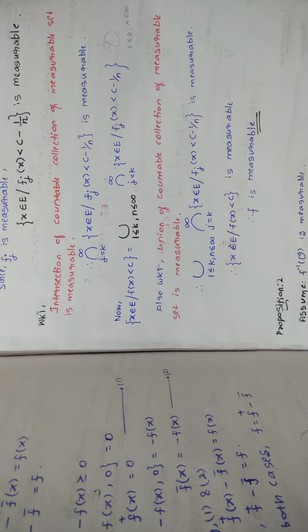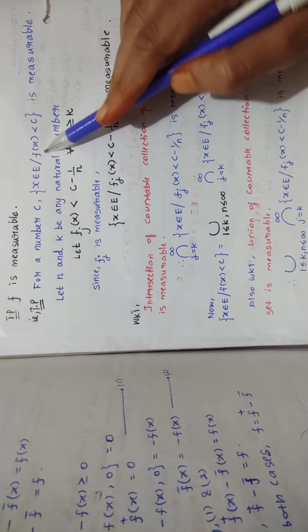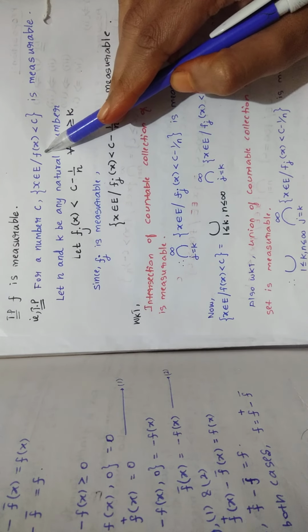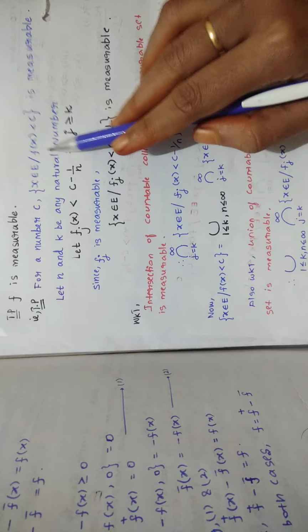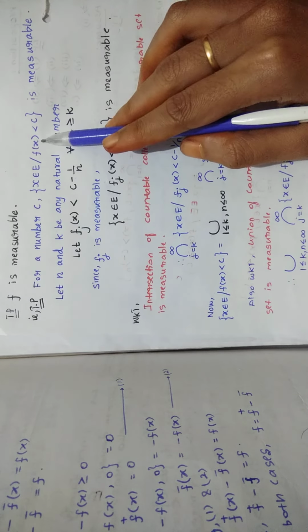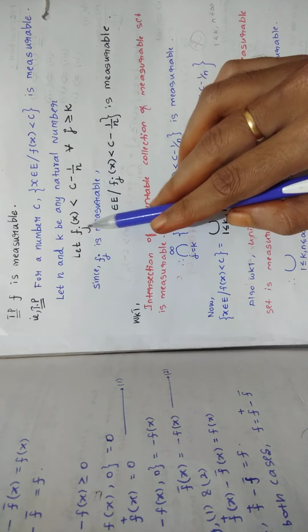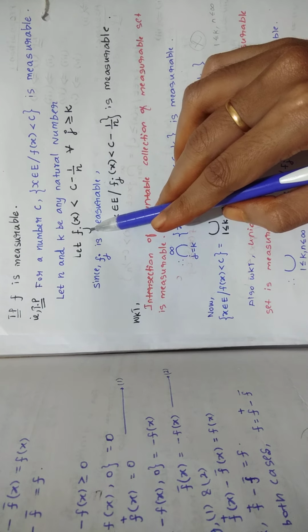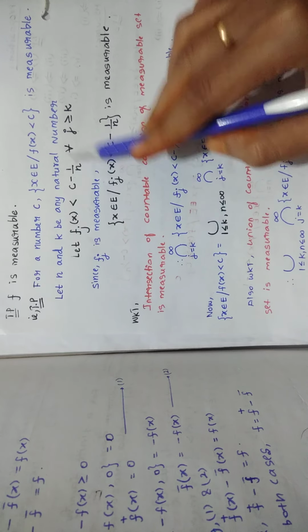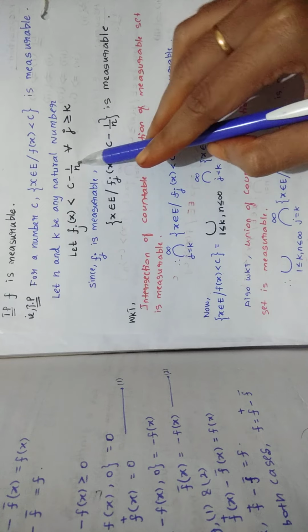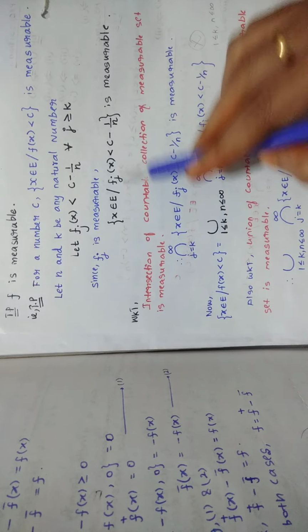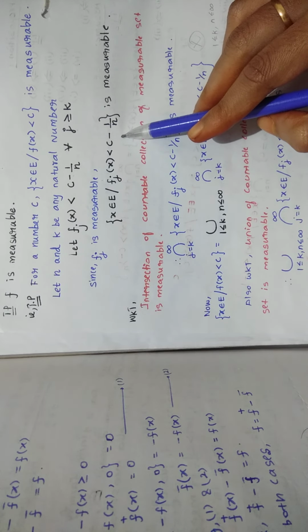Okay, this is how you are proving. Let me revise it within 1 minute. First you have to prove this. To prove this, you are taking Fj of X less than C minus 1 by N, and you are writing this with this, and you are saying this is measurable.